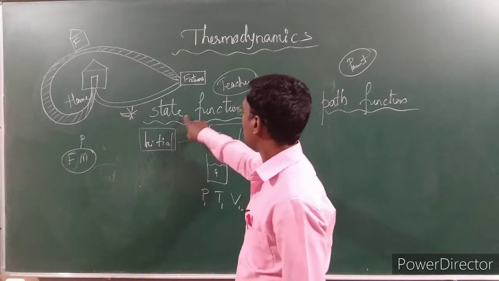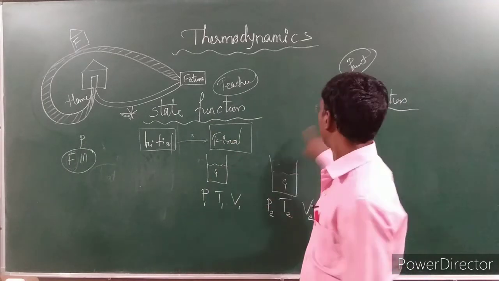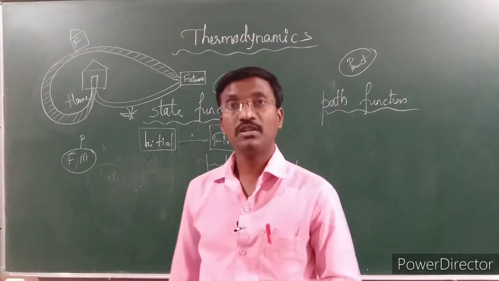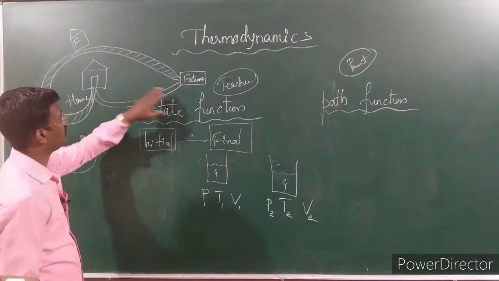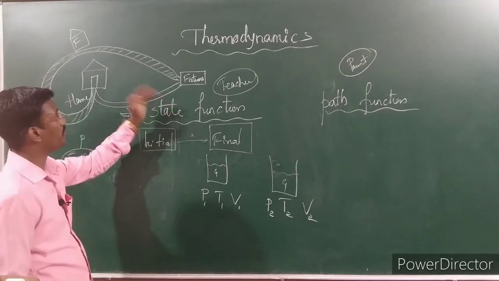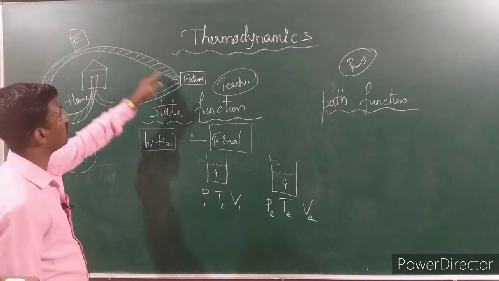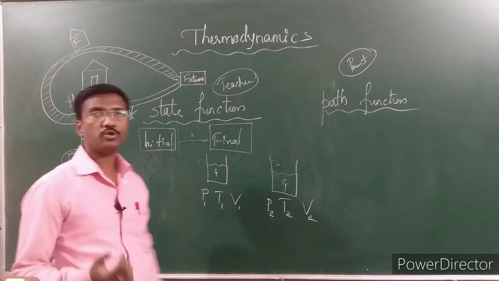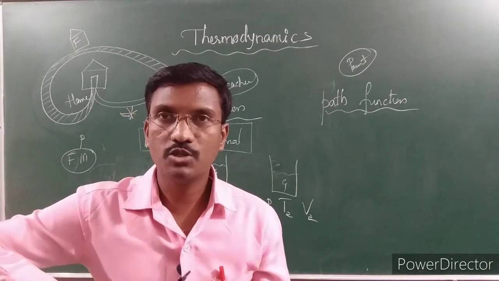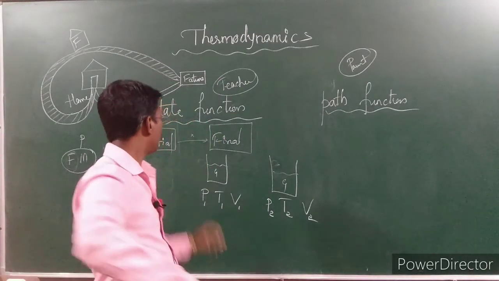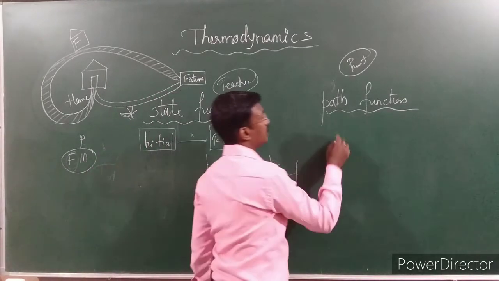So here state function is responsible for the initial and final positions only, whereas the path function is responsible for the path, how you are changing here. If you take this path, then within less consumption of petrol you are reaching the college. If you are moving via your friend's route, then you are going to take more time and more petrol is consumed. Isn't it?